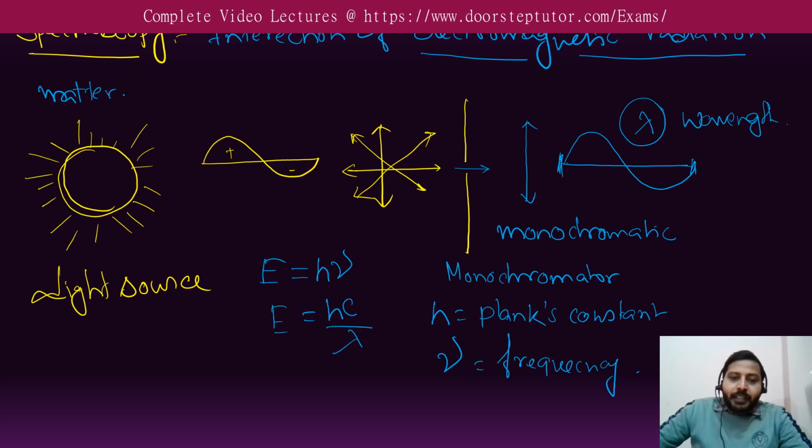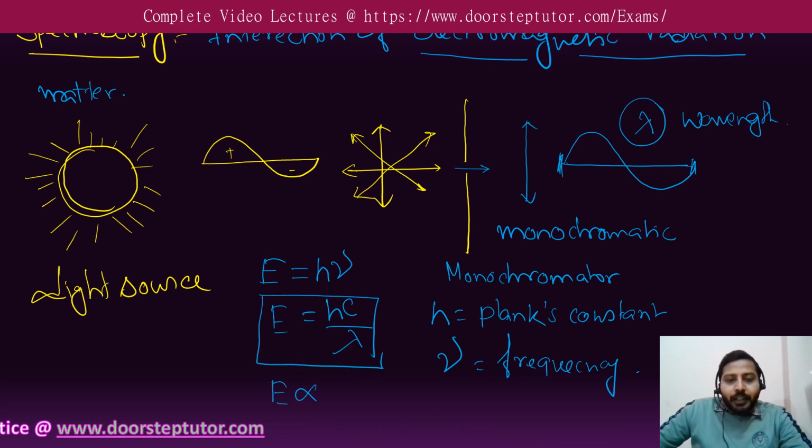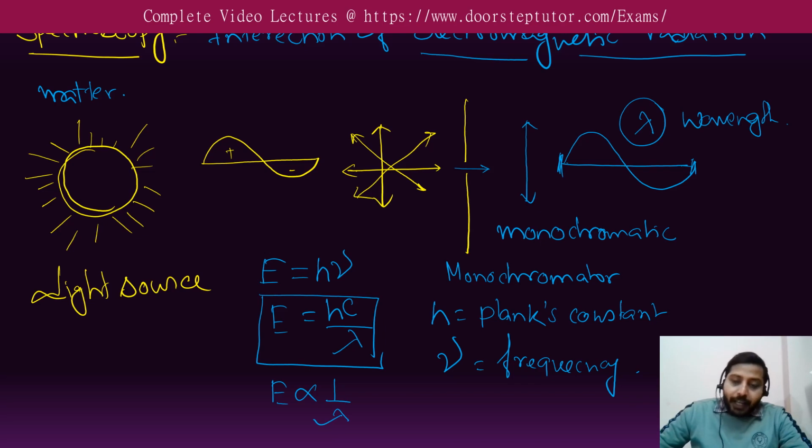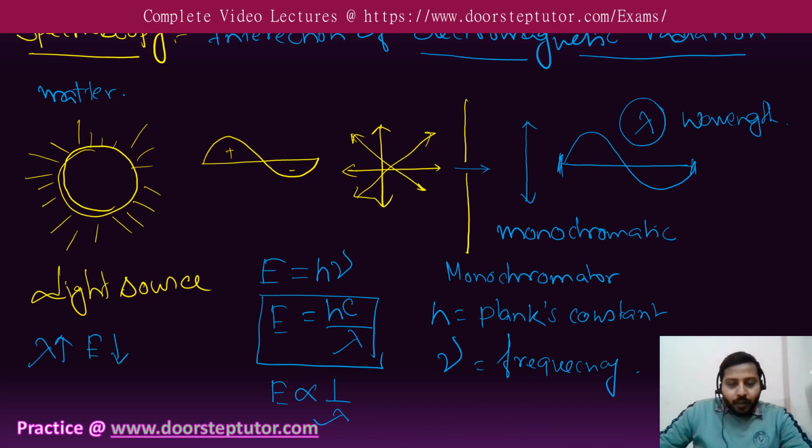So from this equation, we can conclude that E is directly proportional to 1 by lambda. From that, what can we infer? We can infer that as the wavelength of light increases, the energy of light decreases.